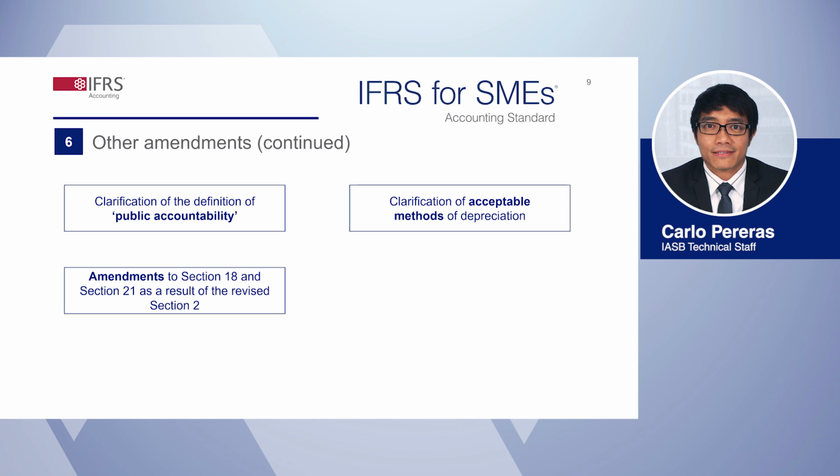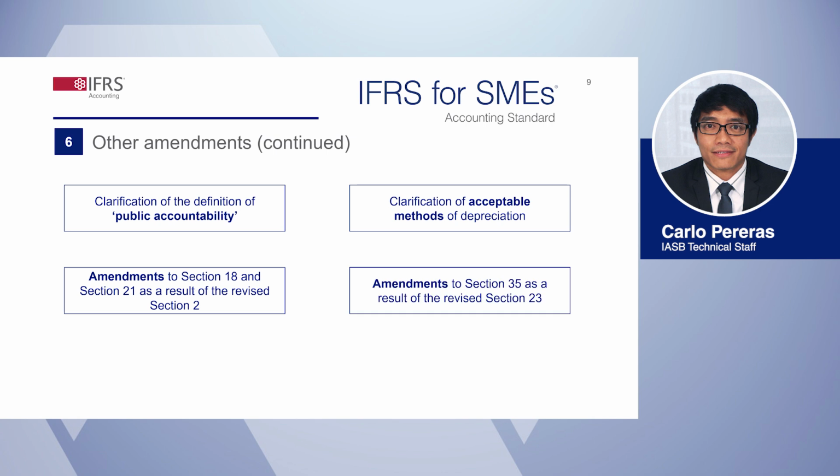Instead, an asset is defined by its ability to produce economic benefits, or for a liability, to require the transfer of an economic resource. However, to keep things practical and aligned with the approach taken in full IFRS Accounting Standards, Sections 18 and 21 will still retain that expectation language. This ensures that the recognition of intangible assets and provisions remain consistent with the previous requirements.